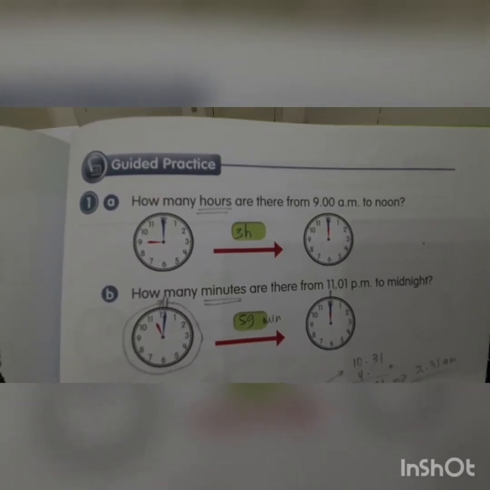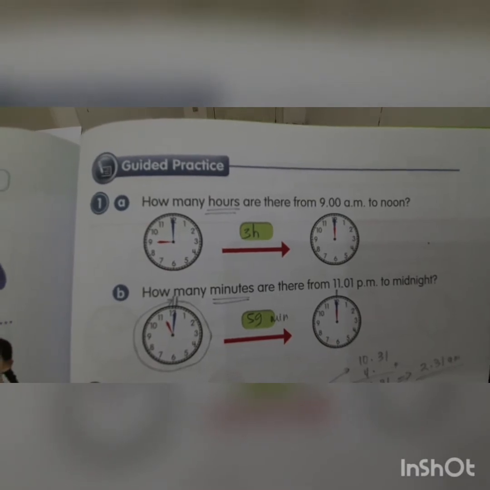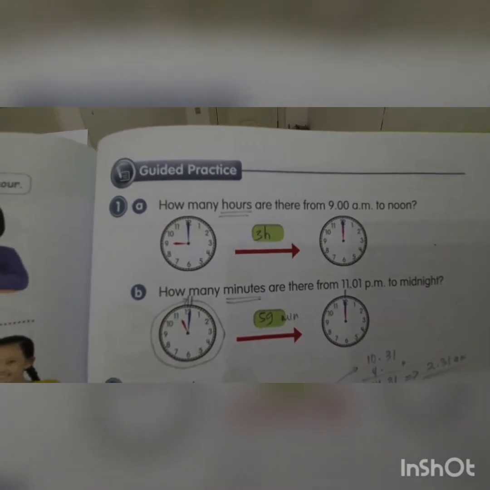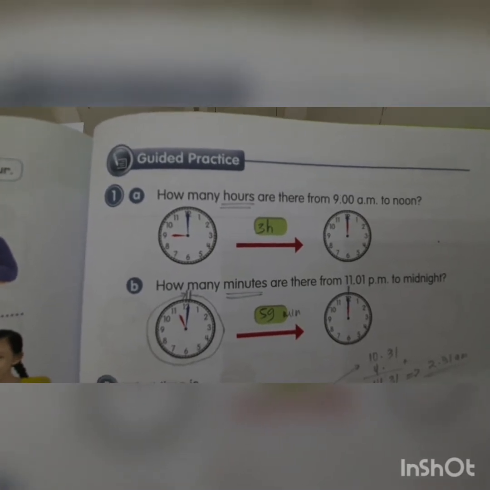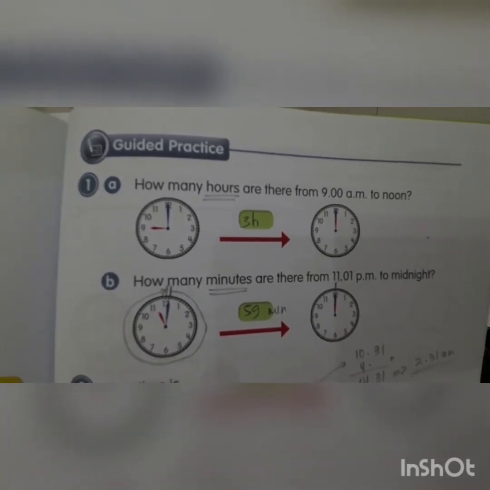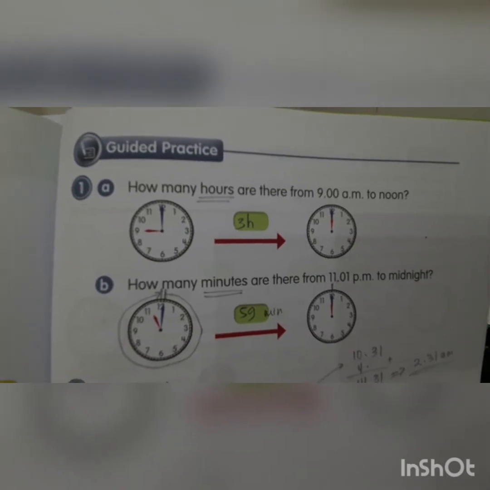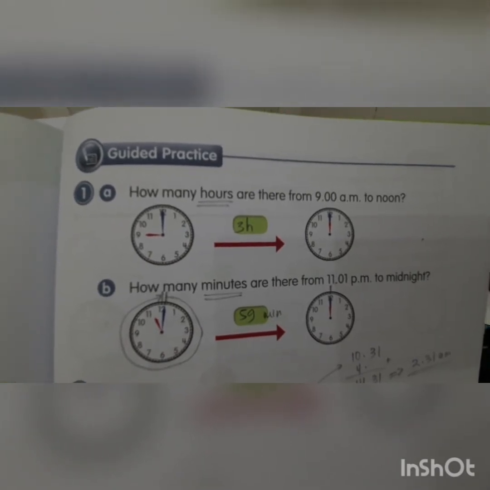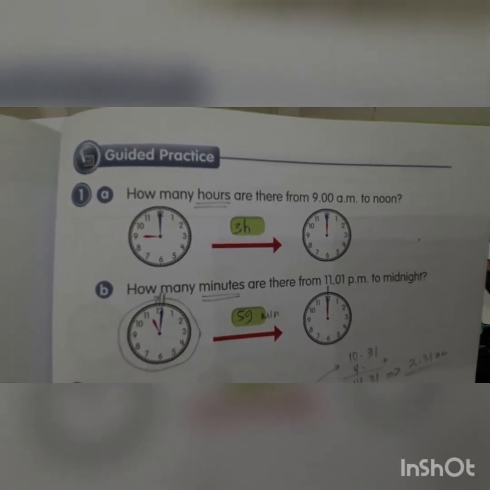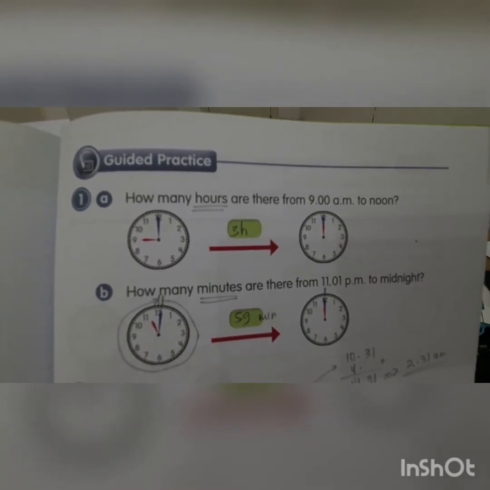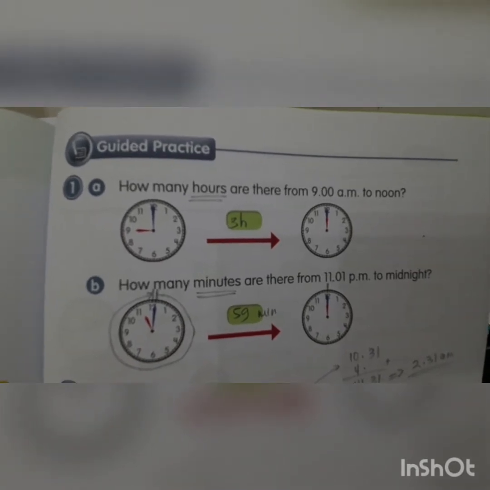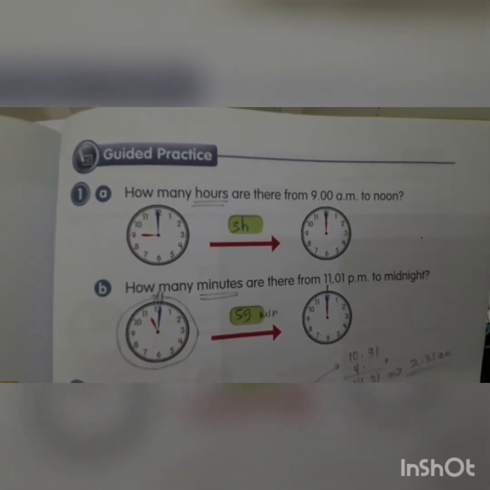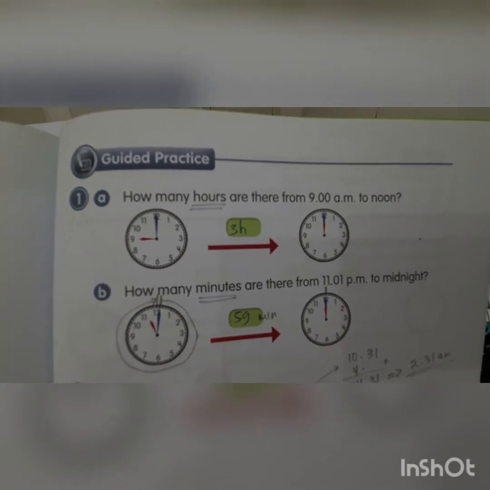Now we study from math textbook page 97 until 100. This one 1A. How many hours are there in 9 a.m. to noon? Noon it means 12 p.m. Dari jam 9 pagi ke jam 12 siang. So 9 a.m. to noon it means 3 hours.